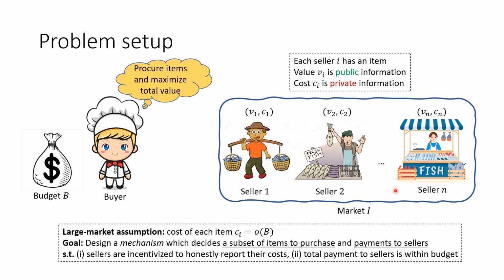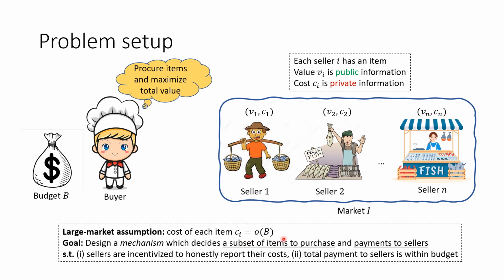For example, here we have a fish market, and the buyer, who is a chef, knows the value of the fish from his experience, but he doesn't know the true cost of this fish to the seller. The goal of the buyer is to procure the items from the market in order to maximize his total value. Moreover, we make a large market assumption, that is, the cost of each item C_i is at most little o of B.